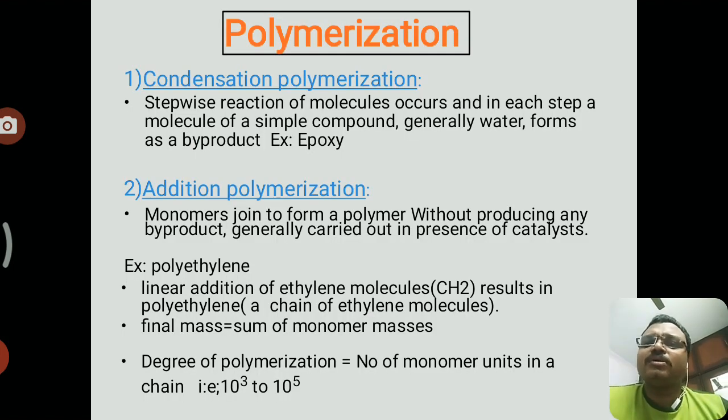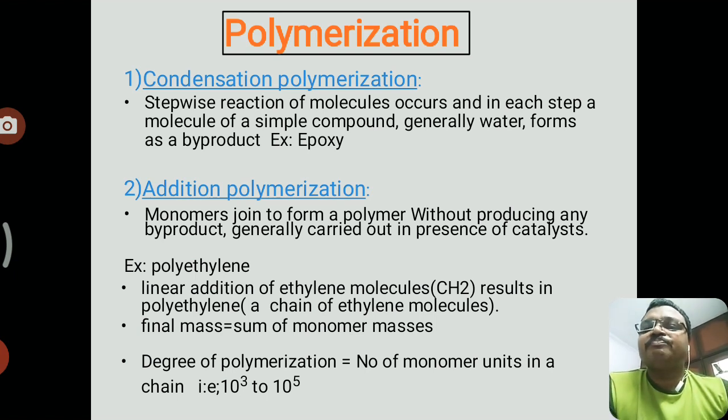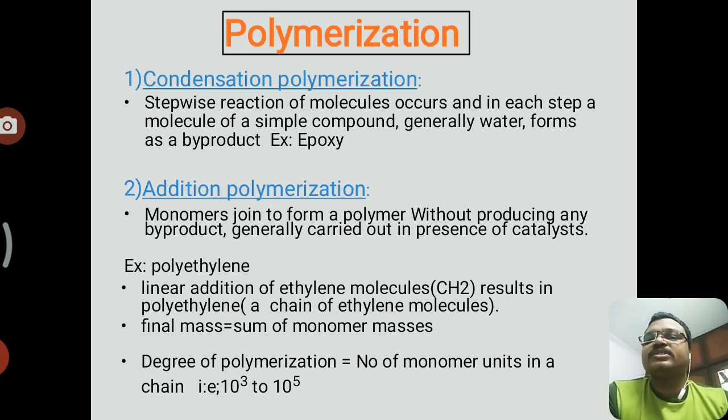Next one is polymerization. Polymerization means the method of making polymers. We have two types of polymerization here: condensation polymerization and addition polymerization.